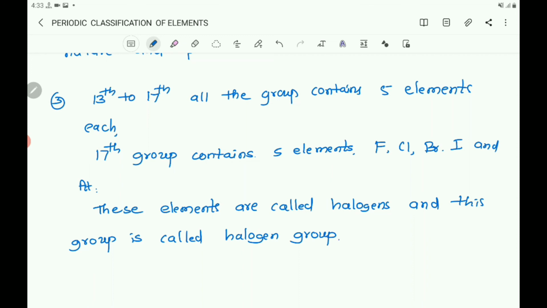Halogen group because the elements react with metals to form salts. Here halo means salt. Halo means what? Salt.